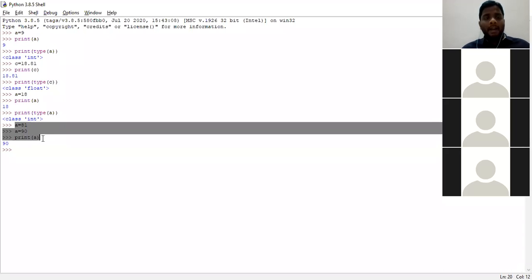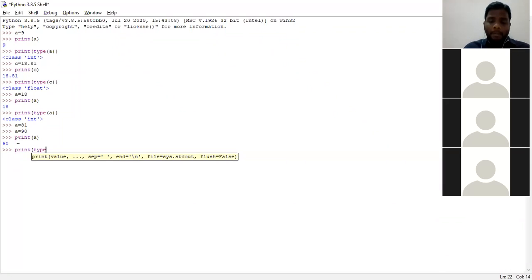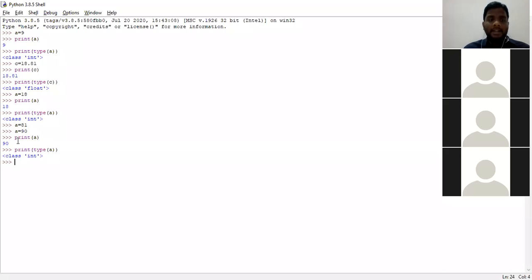But in the Python programming language, first I thought that A value is 81. When I am doing the program, again my mind has changed, that A value is not 81 and I remember that A is equal to 90. Then I asked print A. Automatically the interpreter converts the value of 81 to 90. Now my question is, what type of value is A? Definitely everyone can answer that. The type is 90. We shall check out for that also. Print type of A. Since 90 is an integer, it shows as int.